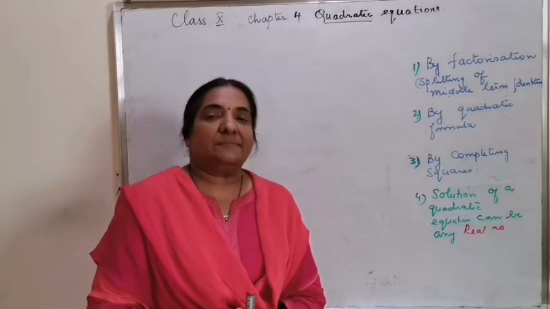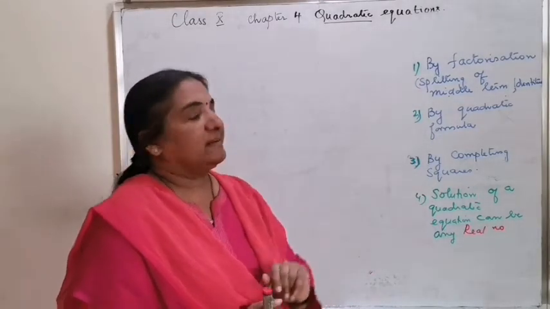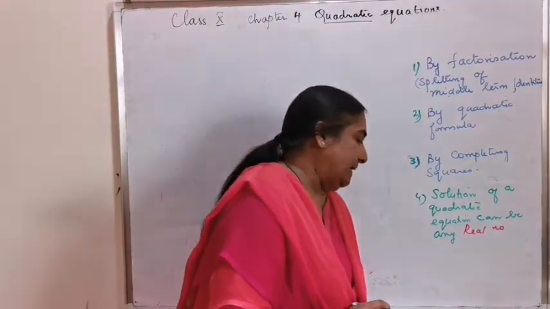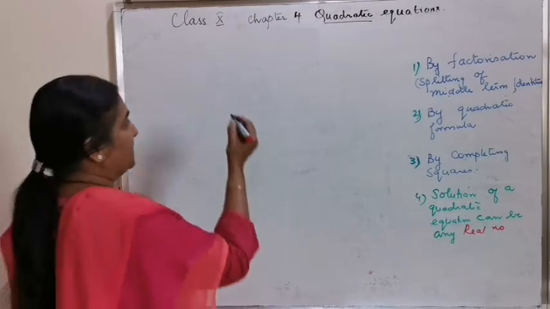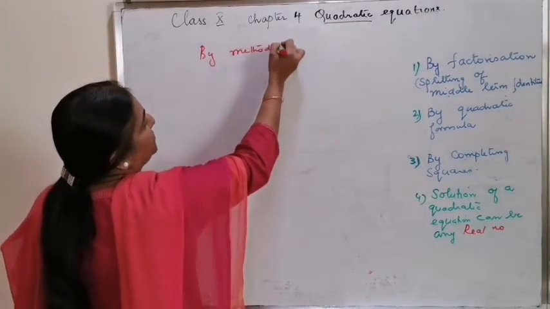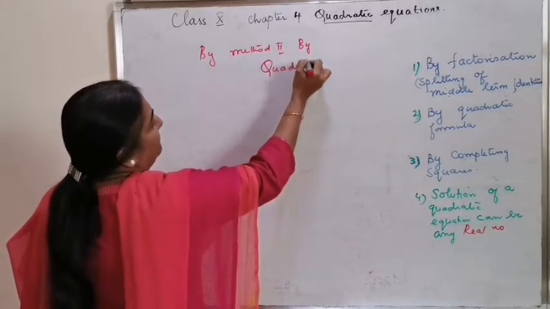For explaining this method, let me take the same questions we did by the factorization method. The first question, x square minus 3x minus 10 is equal to 0. How do you solve this? By method 2, that is by the quadratic formula.